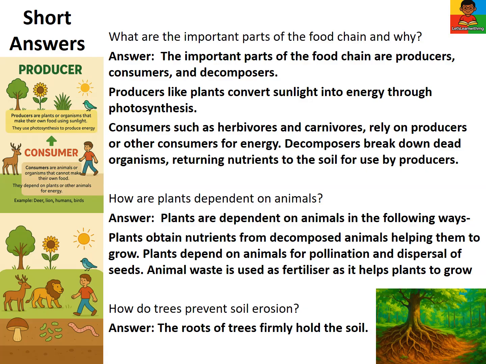How are plants dependent on animals? Plants obtain nutrients from decomposed animals, depend on animals for pollination and seed dispersal, and use animal waste as fertilizer to grow. How do trees prevent soil erosion? The roots of trees firmly hold the soil.